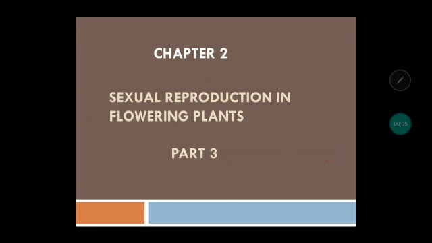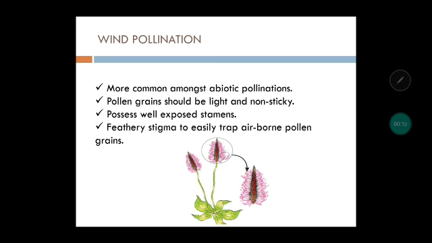Now let us discuss part 3 of sexual reproduction in flowering plants. In the last lecture we discussed what pollination is and the different types of pollination. There are different agents of pollination, meaning the medium by which pollination can happen. We discussed that there are biotic factors and abiotic factors. First we'll be discussing the abiotic factors or abiotic pollinators.